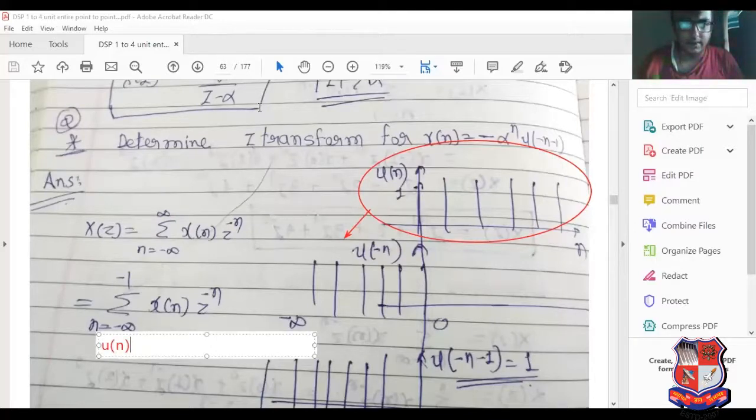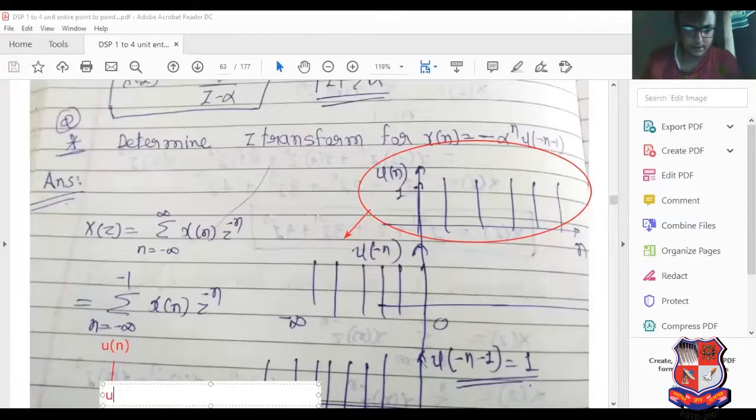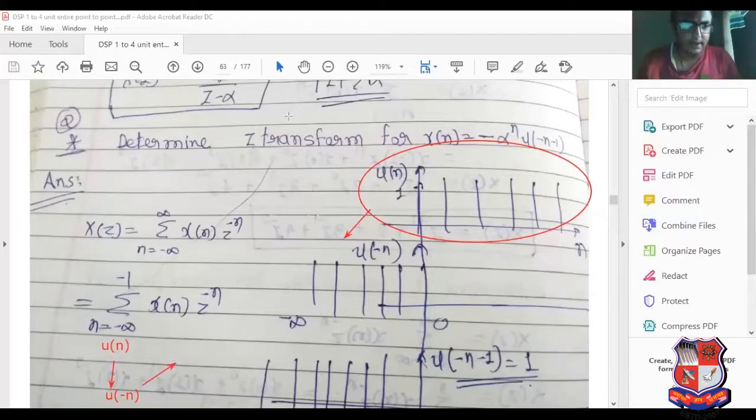Next, here we can write u of minus n, and here we can write u of minus n minus 1.